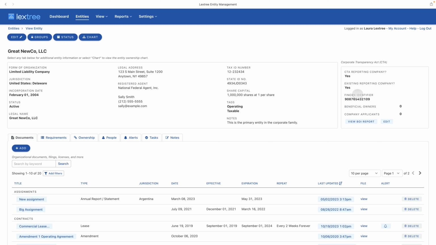Again, whether it's existing, if there's a FinCEN ID, that will be displayed. And we see no beneficial owners and no applicants. Now, I said that the features are embedded in the product. Under the CTA, a beneficial owner is either someone who owns 25% or more of the company, directly or indirectly, or has substantial control over the entity by virtue of their position and decision-making authority. Lextree now allows you to add those beneficial owners under both of those tests.